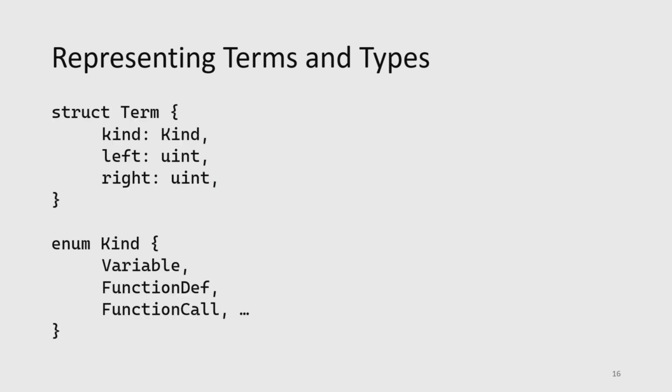And to be even more concrete, we can see a code snippet that might represent this, where we have, say, a term struct, which has some kind, maybe it's a variable or a function definition, et cetera. And then it will have some index to its left child and its right child. So we'll just take an array of these structs and pass it in as the input.